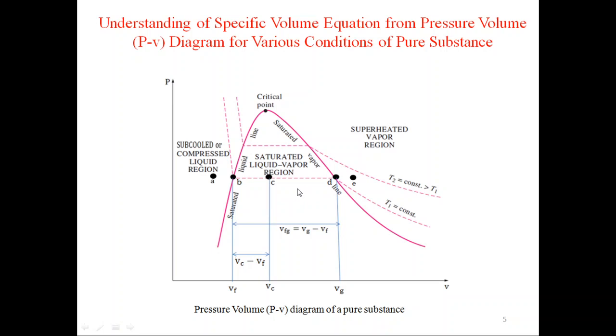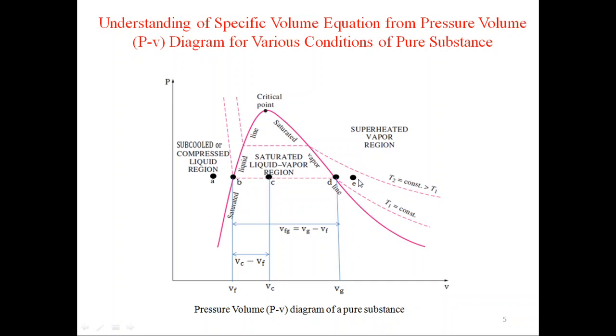Again in this case we have considered 5 points A, B, C, D, E. Point A is in the subcooled or compressed liquid region, B is on the saturated liquid line, C is in the saturated liquid vapor region or wet region, D is on the saturated vapor line, and E is in the superheated vapor region.